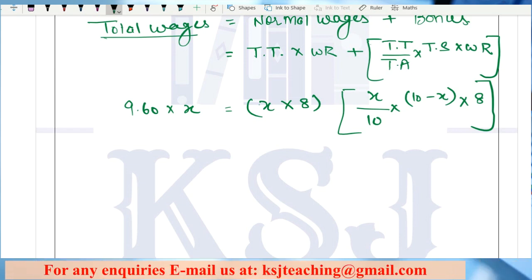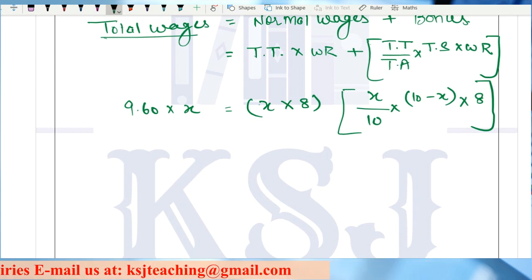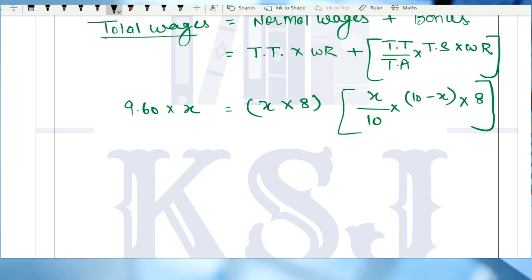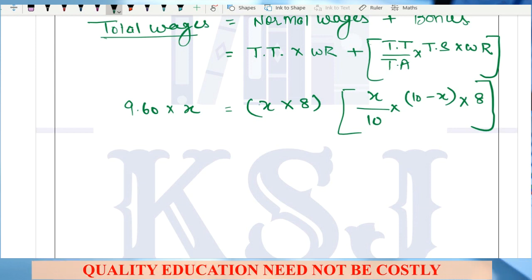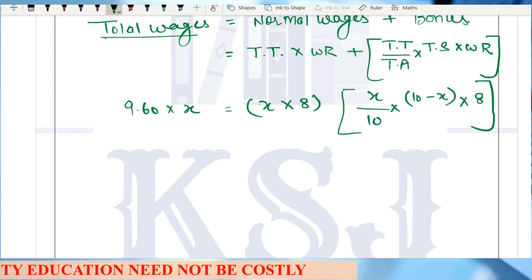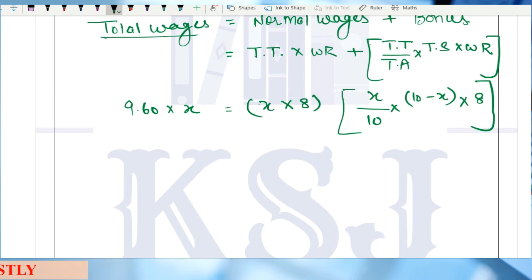Any doubts up till this point? I'll explain it again, listen carefully. Why 9.60 into X? 9.60 is the total earning of worker B under the Rowan plan, but this earning is for 1 hour. If I multiply it with X, I get his total earning for the actual time taken, that is, for the number of hours he has actually worked.